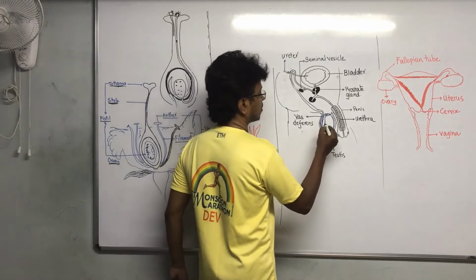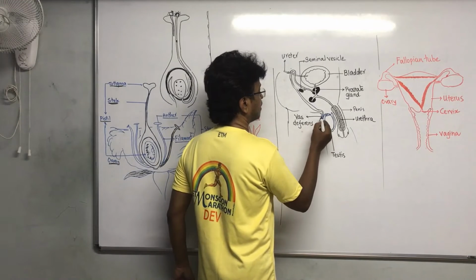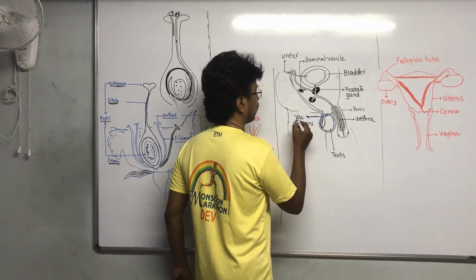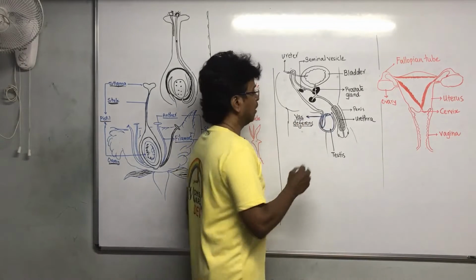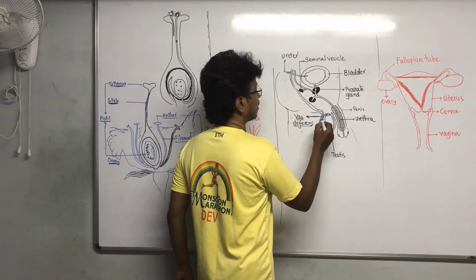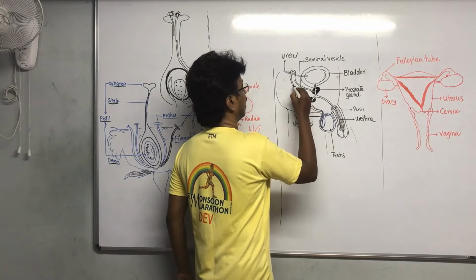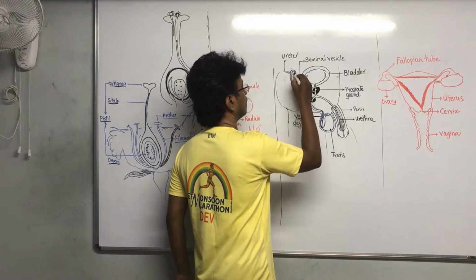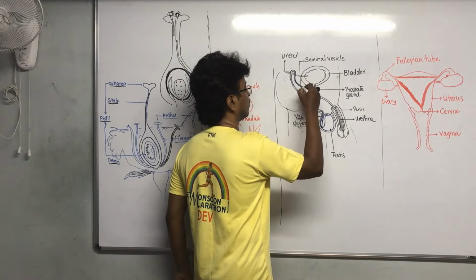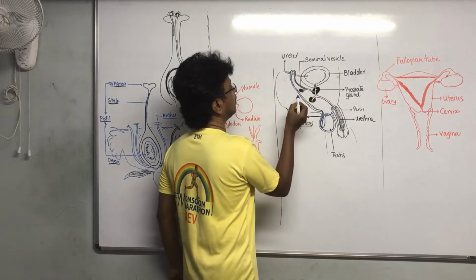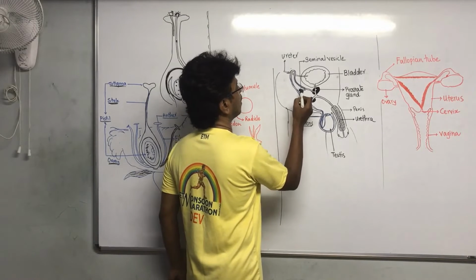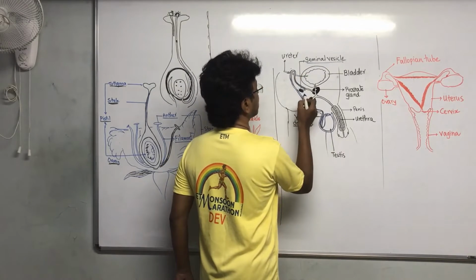And then the sperms are produced, and there is a tube called the vas deferens. From this vas deferens, the sperms travel. In between are the seminal vesicles.